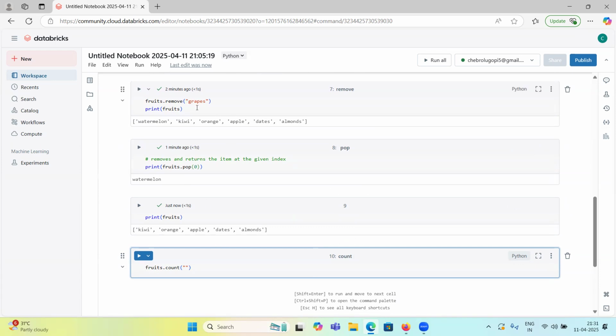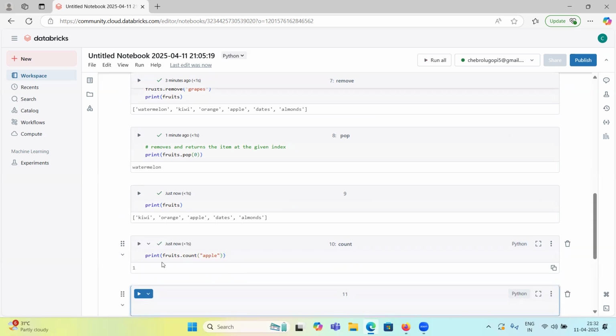So what is the difference between remove and pop? If you want to delete an item using an index, we can use pop. If you want to remove a specified item, where you already know which item you are going to delete, you can use remove. I want to know how many times apple occurred, how many times it is repeated, so I can use this count function. See, only one time.